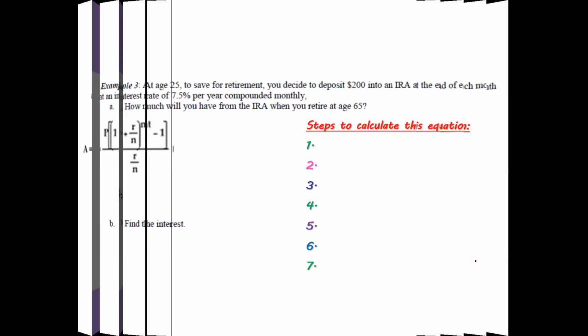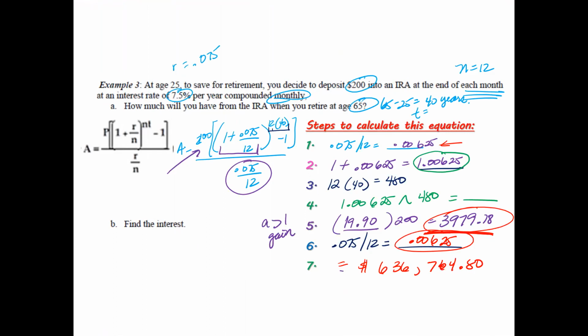So when I'm looking for the interest, how do I do that? Well, you're putting $200 per month. So times by 12, that's $2,400 a year. Times that by 40 years.